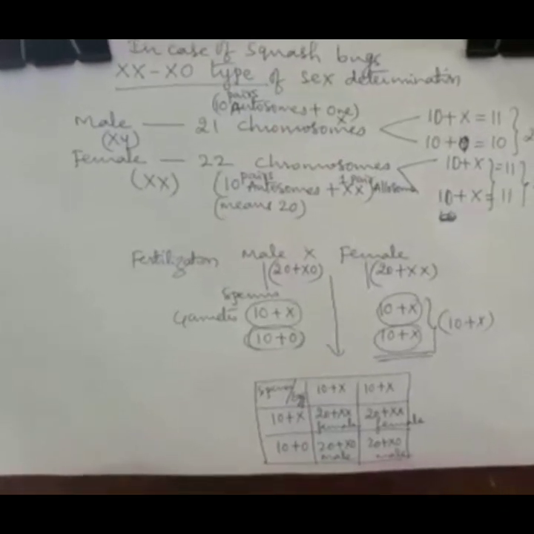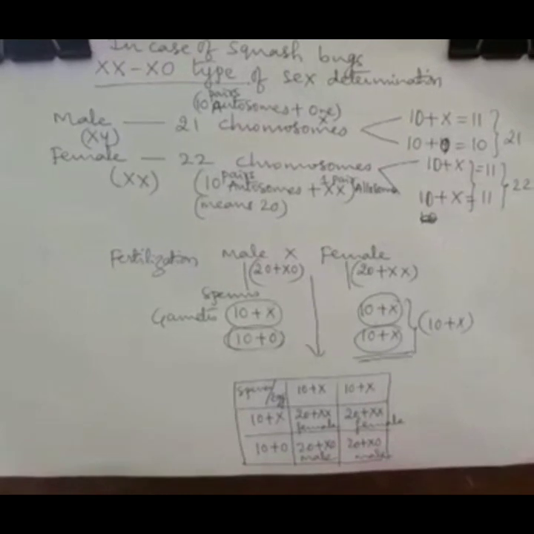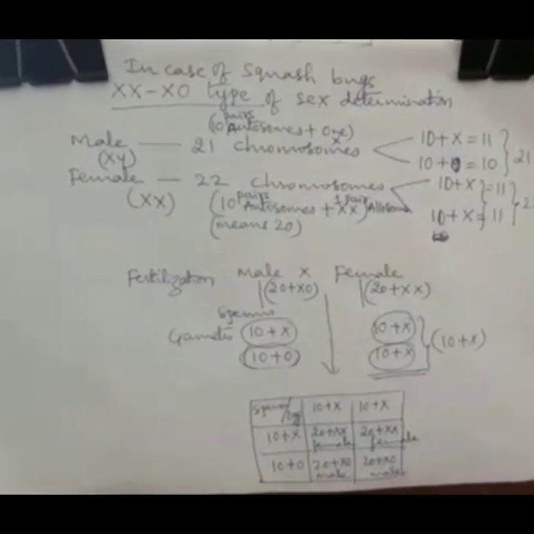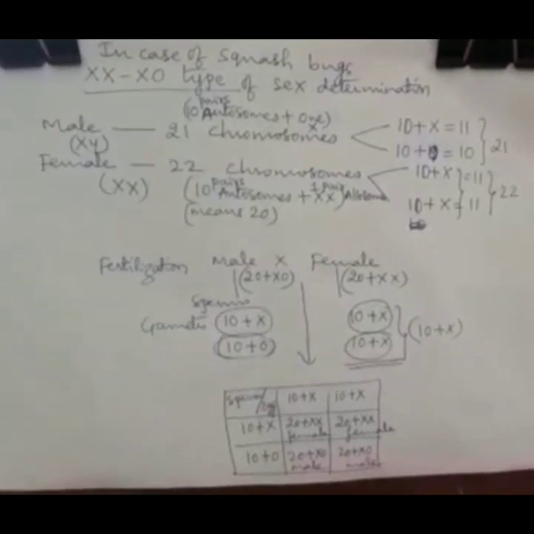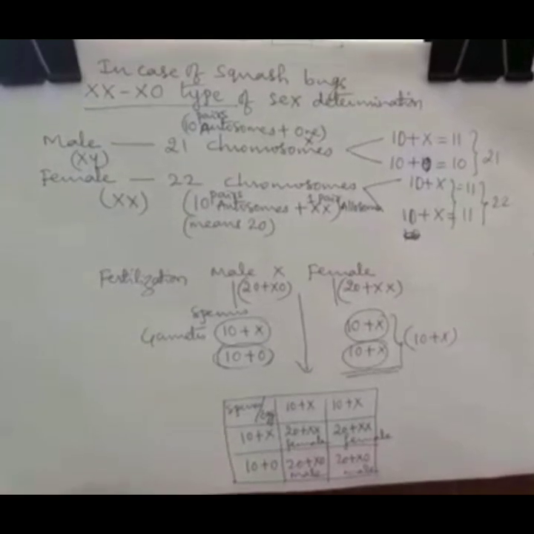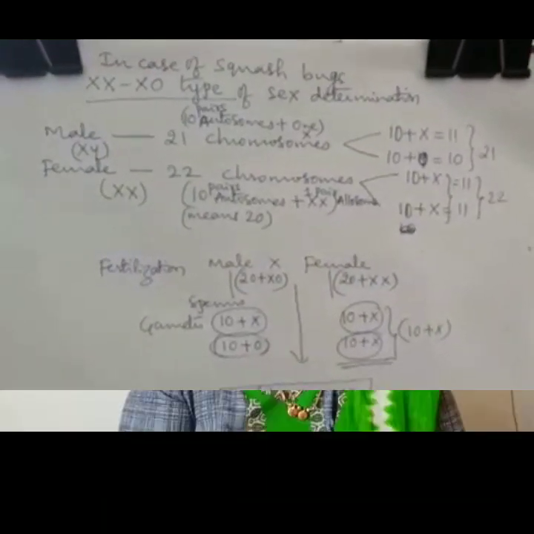At the time of fertilization, the egg is fertilized with the sperm. Here egg is having 10 plus X and sperm is also having 10 plus X, giving 20 autosomes plus XX. That is the mechanism of sex determination.